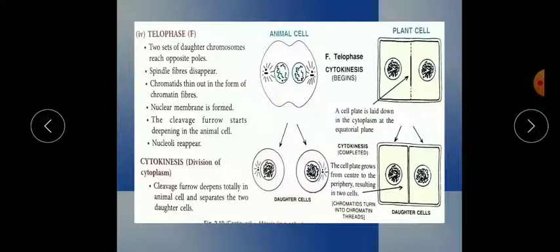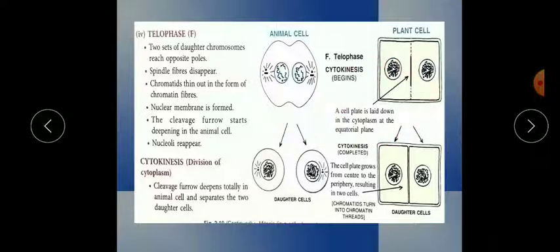From that, this one cell divides into two daughter animal cells and two daughter plant cells. In plant cells, vesicles from Golgi bodies, the Golgi apparatus, appear at the equator of the spindle and form the cell plate. So this cell plate is made by the Golgi apparatus.